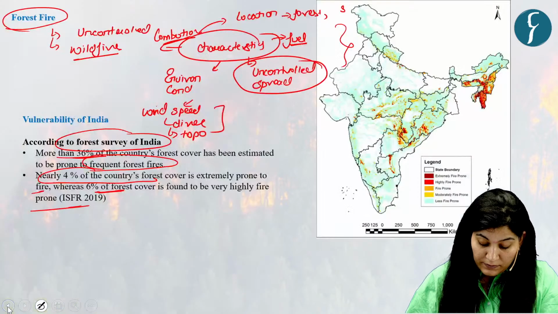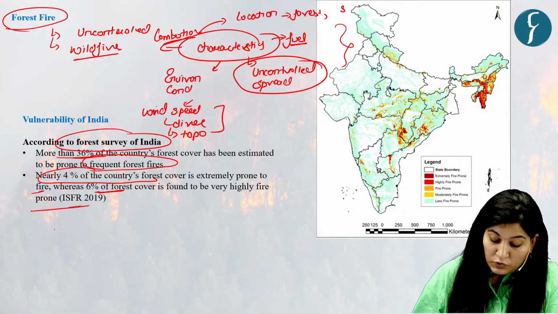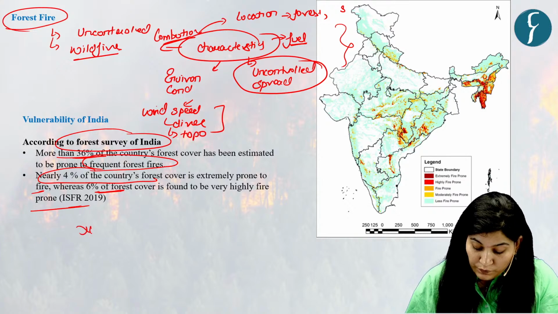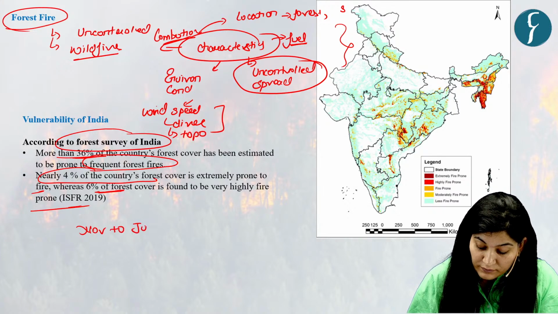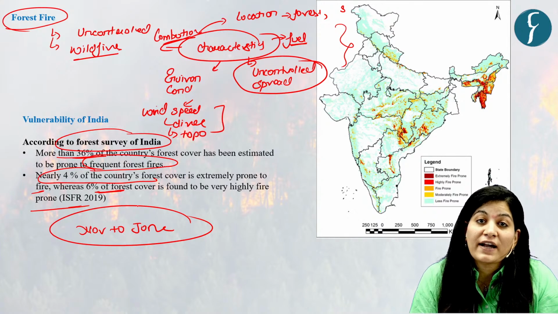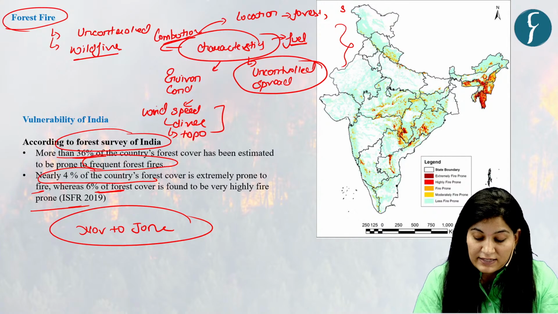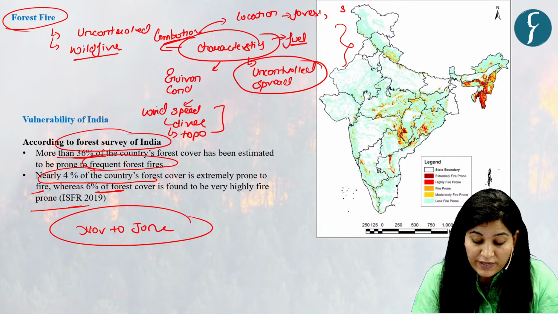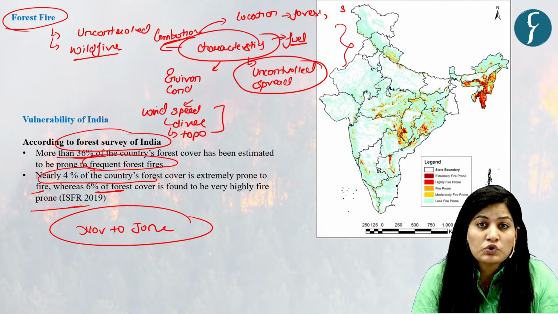Now, in India, if you talk about the months November to June, these months are considered to be the forest fire season. Okay, and this situation further aggravates during February, May, June, July.